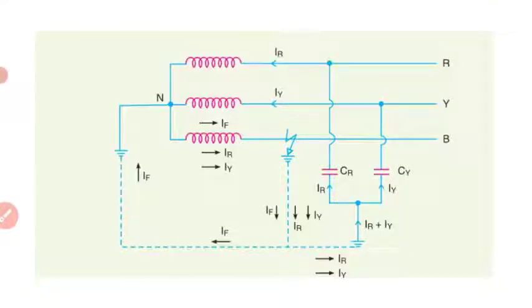If any fault occurs, let us analyze it. When an earth fault occurs on any phase, the resultant capacitive current IC is in phase opposition to the fault current IF.